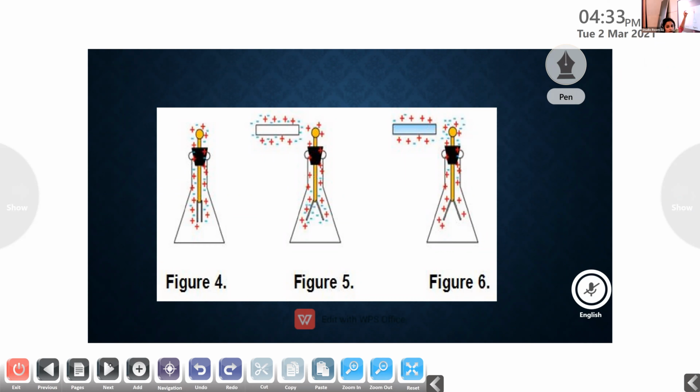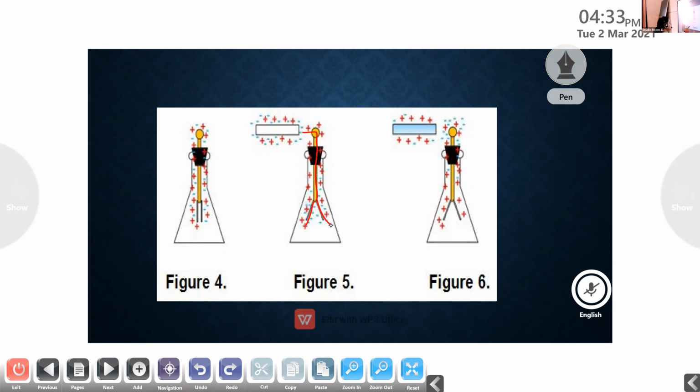Here, a charged body is kept on the top of the metal ball, which is present at the top of the rod. If this body consists of charge, what happens? The charge flows through this metal rod. As a result of the presence of this charge, our golden leaves diverge.